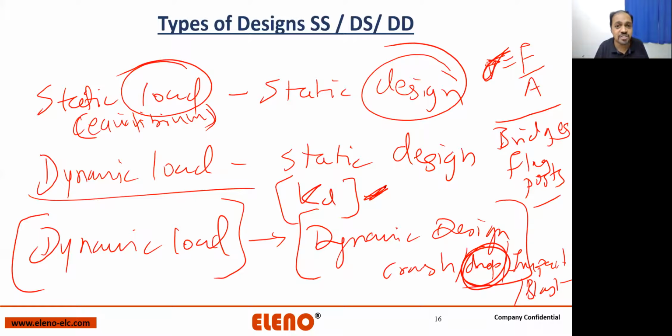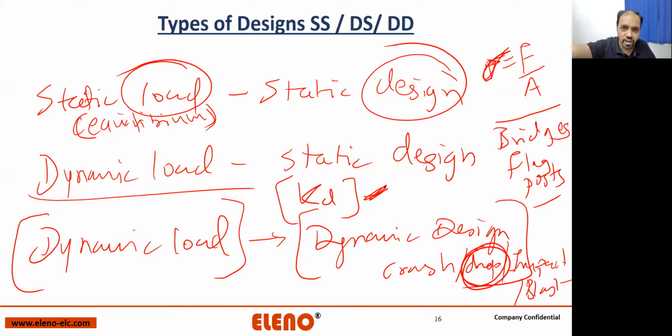Railway tracks are dynamic load, static design. They are designed using static principles. Farhan, very good question, but they are having dynamic load. The load is continuously changing, not its direction, it is continuously changing its magnitude.